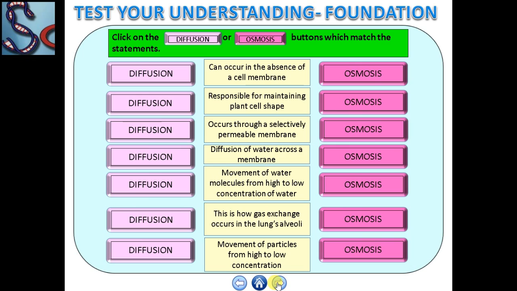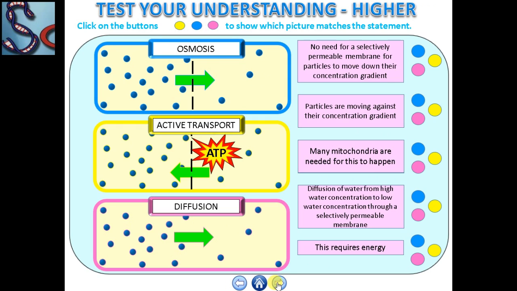Okay, now write all these answers as requirements of diffusion or osmosis. Make columns for diffusion and osmosis, and one by one write these points in their respective columns. And if you have any confusions and queries, discuss with your teacher. Now, next is: match the definitions with osmosis, active transport and diffusion, and write your answer with these headings. After that, share your findings and answers with your teacher in order to make them correct.